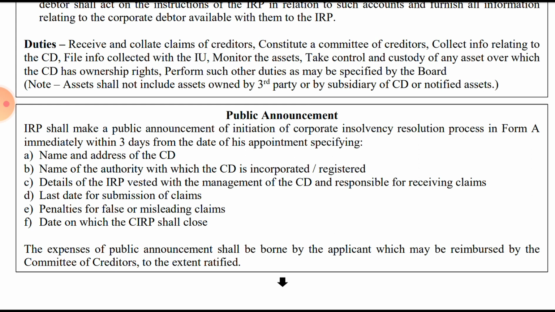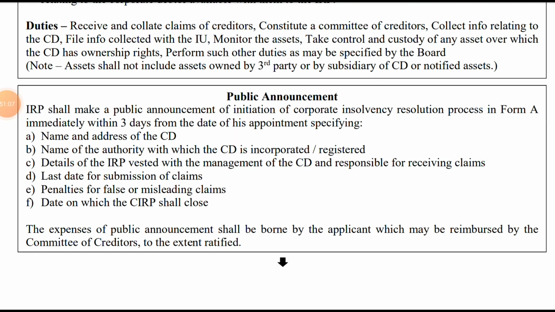So the IRP will basically give his details, that is, details of the IRP vested with the management of the corporate debtor. That is, who is the individual managing the affairs and the business of the corporate debtor and responsible for receiving the claims. Who is the individual who will receive the claims of the creditors? So in the third point we have seen the details of the IRP who has been vested with the management of the corporate debtor and is responsible for receiving any claim.